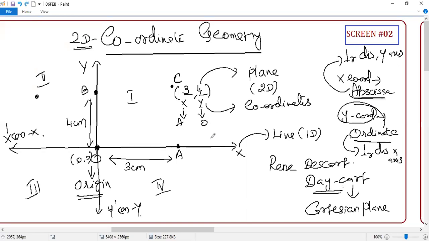I'll give you one simple clue. In English, which letter comes first, A or O? A comes first, correct or not? So your first thing is always A, the second thing is O. Don't forget this, it is going to live with you. Even in 11th and 12th, if you take maths, trust me, this concept will help you a lot.